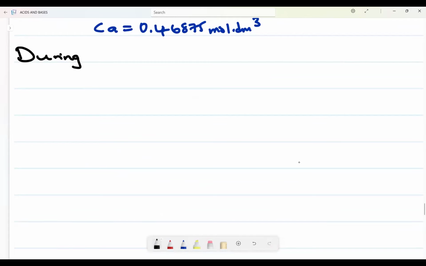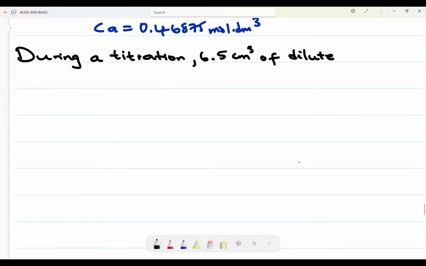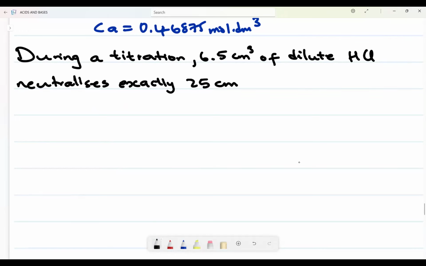During a titration, 6.5 centimeter cubed of dilute HCl neutralizes, very important, neutralizes exactly 25 centimeter cubed of sodium hydroxide solution. Remember I said the purpose of titration is to get a neutral situation.